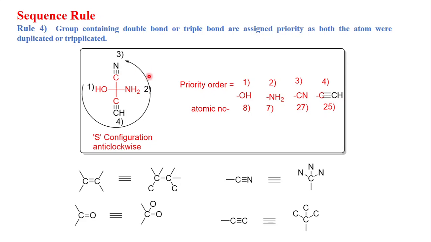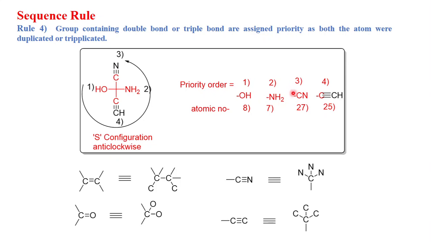So now we have given the priority order: first, second, third, fourth. First OH, oxygen has atomic number 8, so OH gets first priority. Nitrogen has atomic number 7, so NH2 gets second priority. Now these are two same atoms, so we have to do the triplication and calculate the molecular weight of the group.